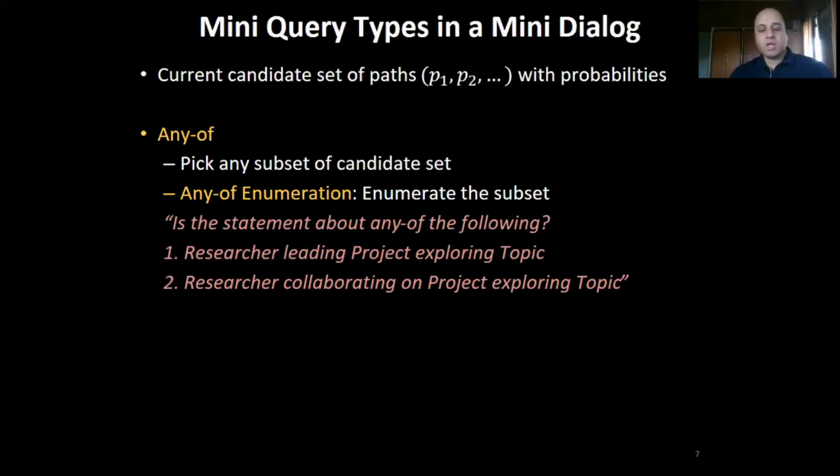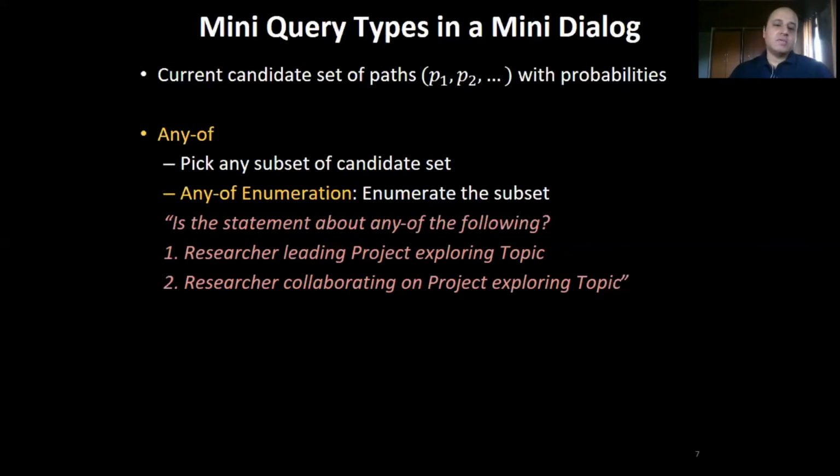So what do you do with a large candidate set? If you cannot reduce the set of candidates to a single one in one shot, as with a which of query, then you try to reduce the uncertainty to the extent possible. And this is done using an any of query. This picks a subset of the candidate set and then asks the expert if any of the candidates in this subset is the right one.